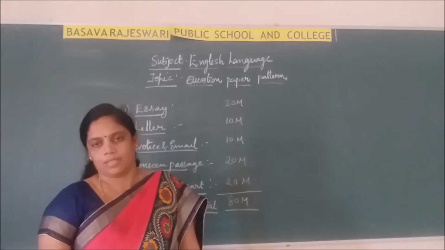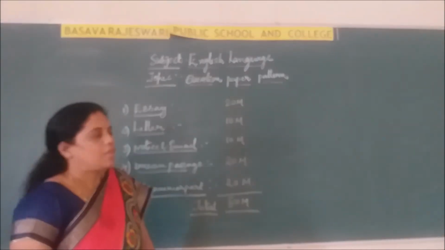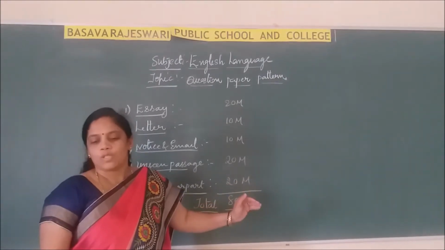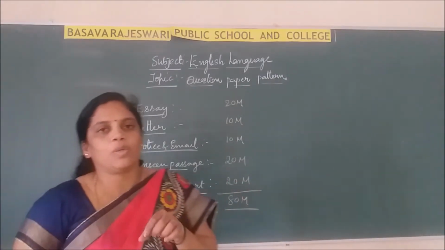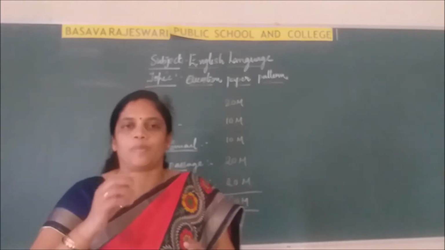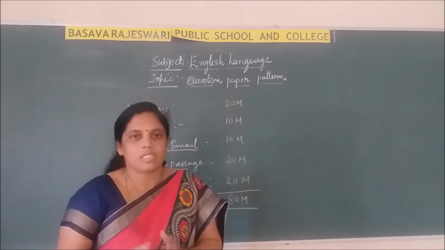In this class, I am going to discuss with you the question paper pattern of the ICSE syllabus, class 9th and 10th. That is English Language Paper 1. In this paper, we have 5 complete questions, with no choice from this paper. In this video, I am going to discuss only the question paper pattern. In the next videos, I am going to explain the essay and questions number 1, 2, 3 like that.